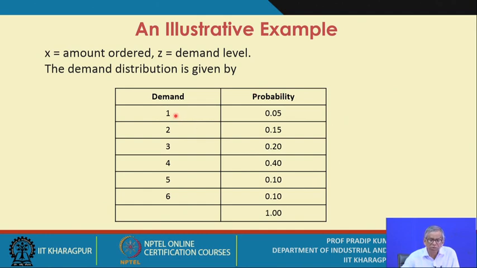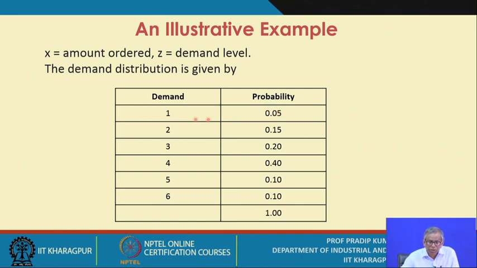The possible demand levels are 1, 2, 3, 4, 5, 6, six possible demand levels. The corresponding probability, assuming it to be objective probability, based on frequency counts, you have determined these values.